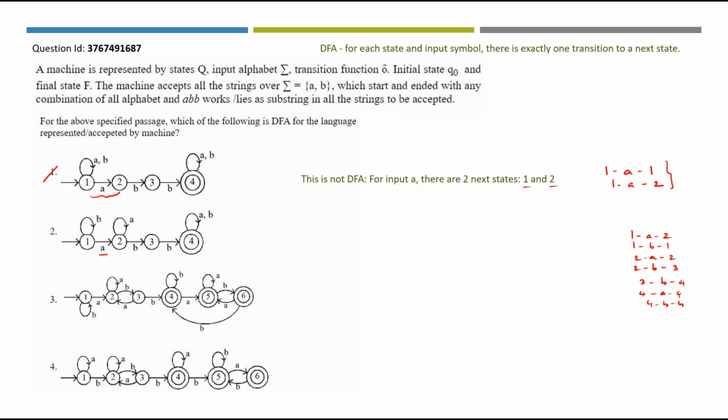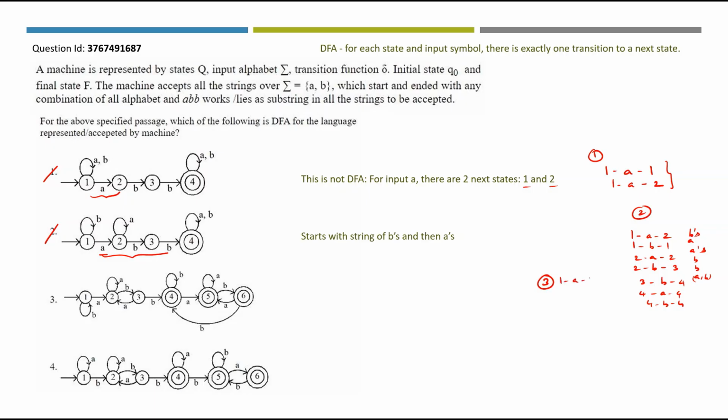It starts with B. There are many B's, then we have A, then we have many A's, then we have BB followed by A's and B's. This is not the string that they have defined in the passage. So 2 is also ruled out, though it is a DFA. Now let's check for the third one.